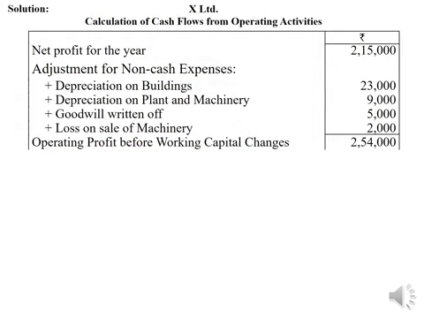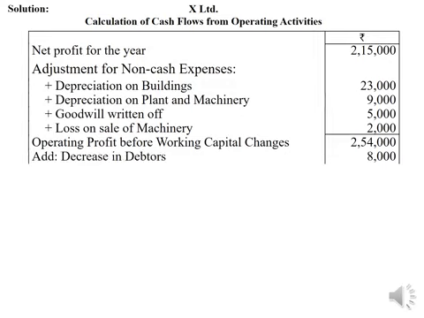Then we have to adjust for changes in current assets and current liabilities. Keep in mind, increase in current assets decreases cash, decrease in current assets increases cash. On the other hand, increase in current liabilities increases cash, decrease in current liabilities decreases cash.